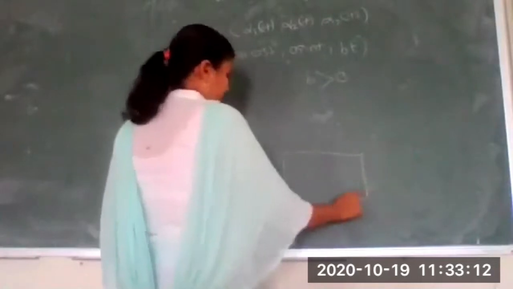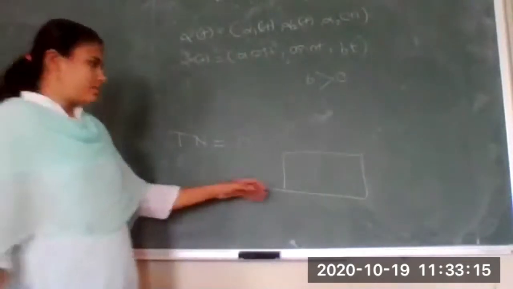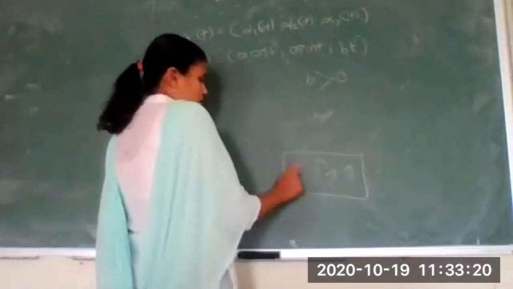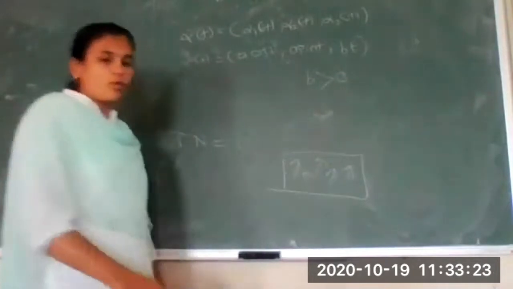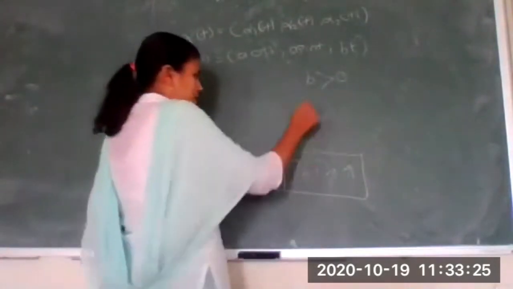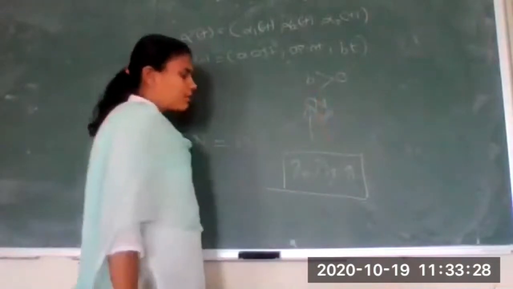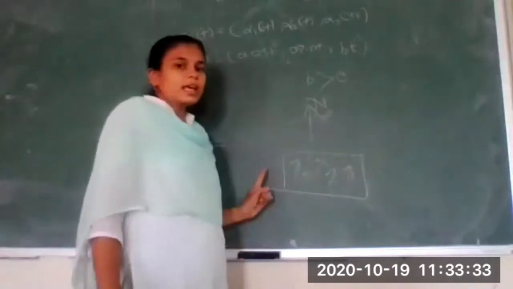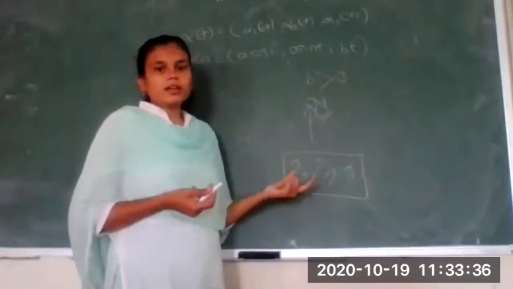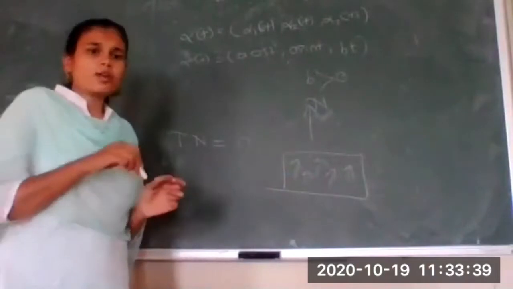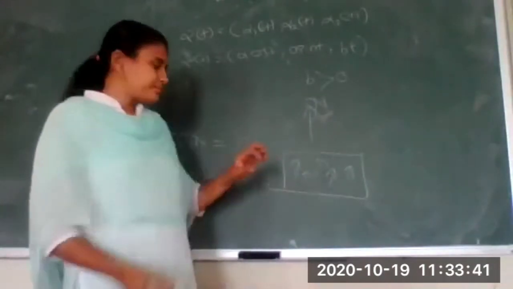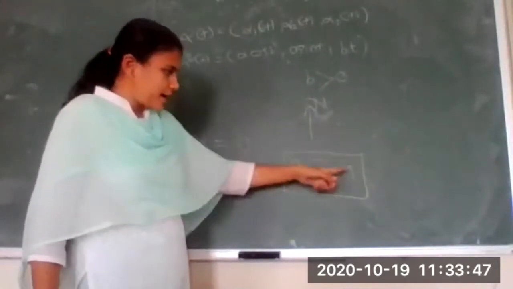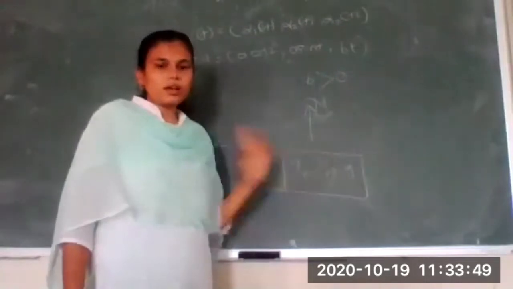So instead of considering a curve, let us consider a very easy one. Suppose you have a plane and many lines on the plane. What will be the normal to the plane? If I say N is a normal to the plane, it means it is perpendicular to each and every vector or line in the plane. Then only I can say this is normal to the plane. So the meaning of normal is that it is perpendicular to each and every line or tangent vector on the plane.